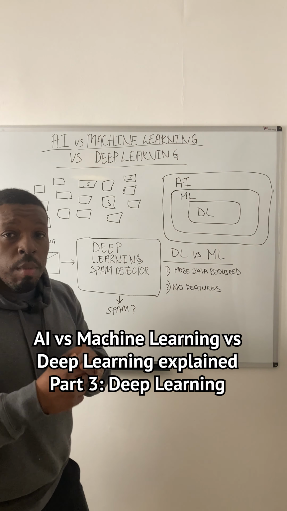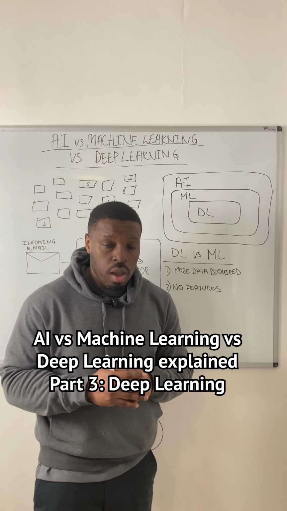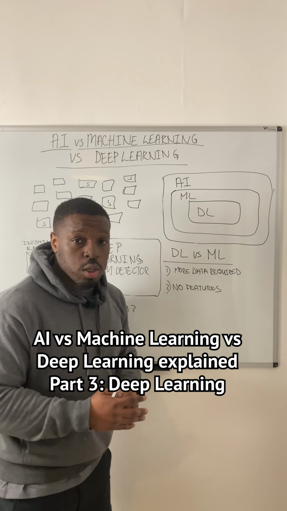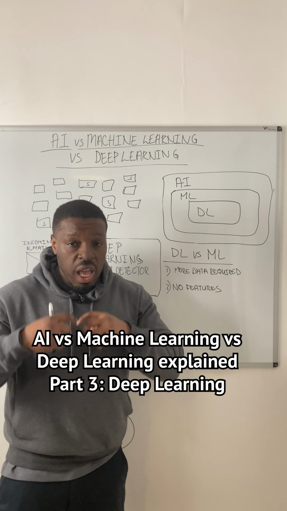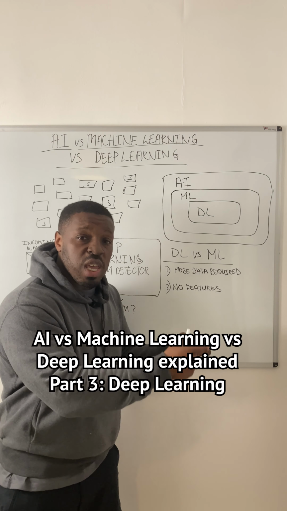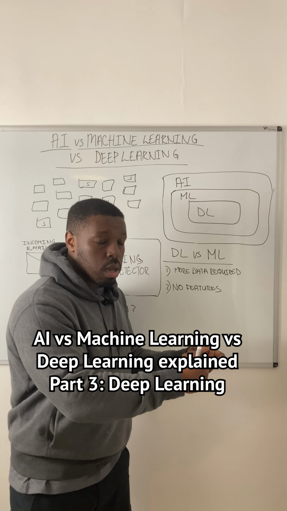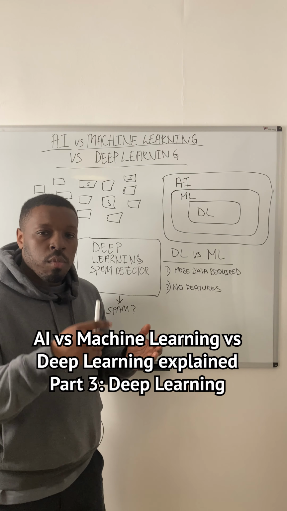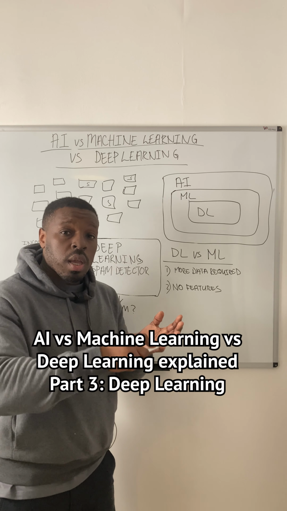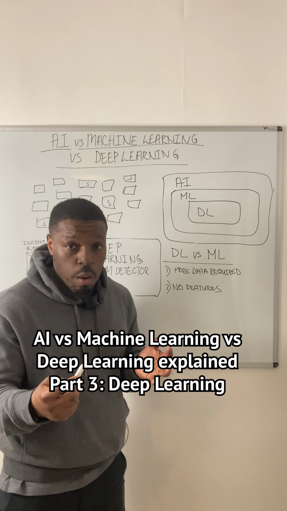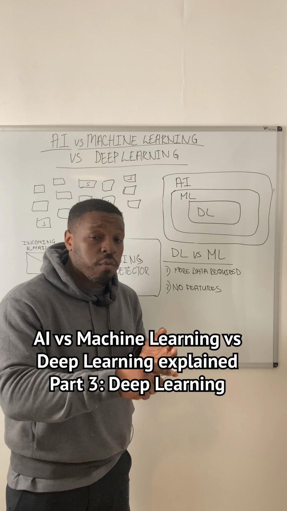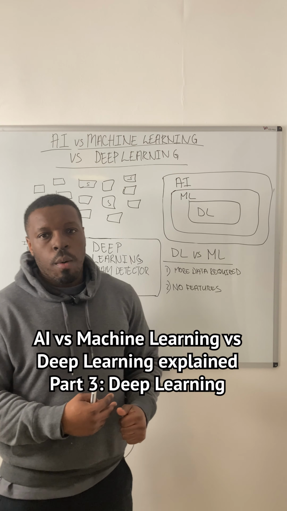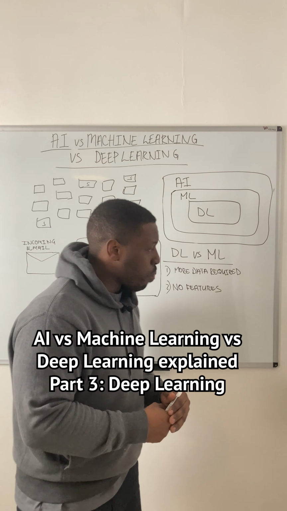And I'm going to use the example of an email spam classifier to illustrate how. So in machine learning, the spam system would need an expert to specify the elements of the email it needs to use to make the classification itself. So an expert would need to say, all right, we need to use the count of exclamation marks, for example, in the email, and the count of the use of the word free in the email, for example, and we'll use that to determine whether or not the email is classified as spam.